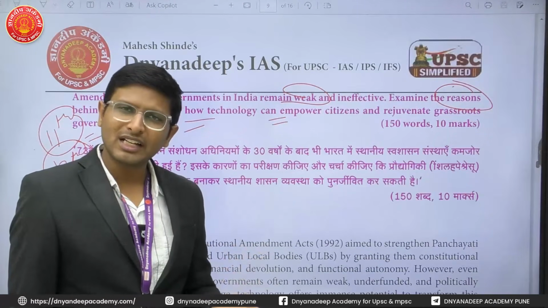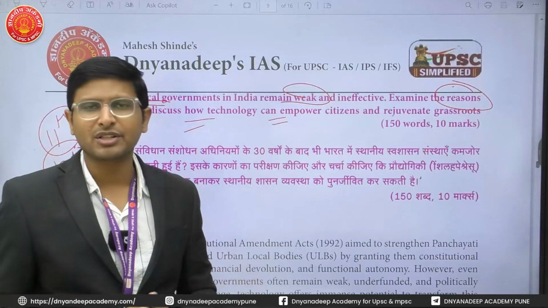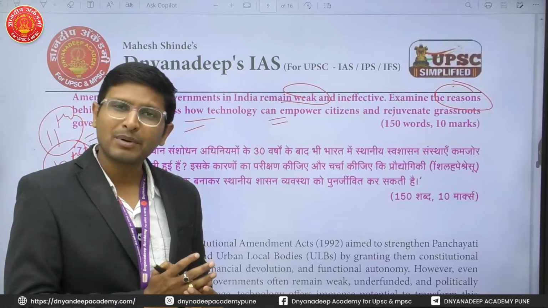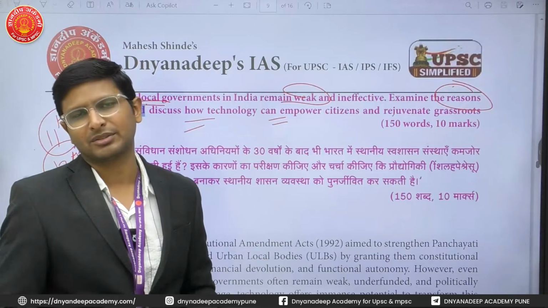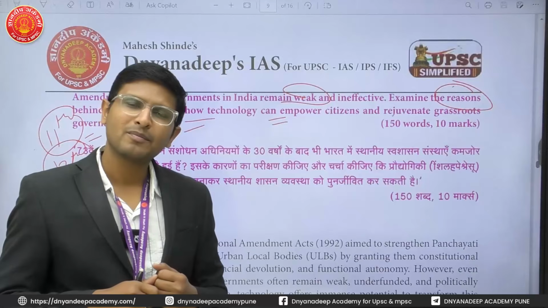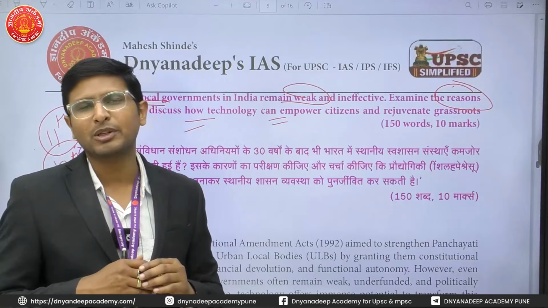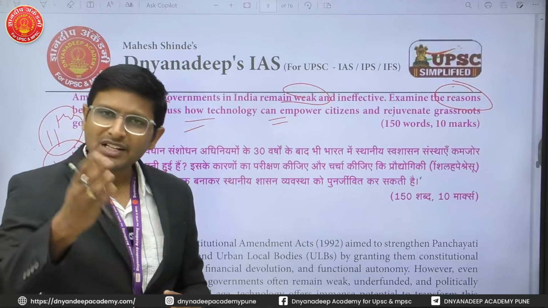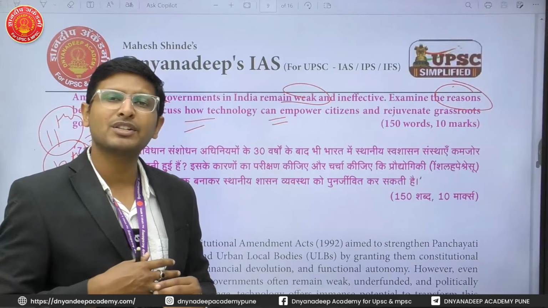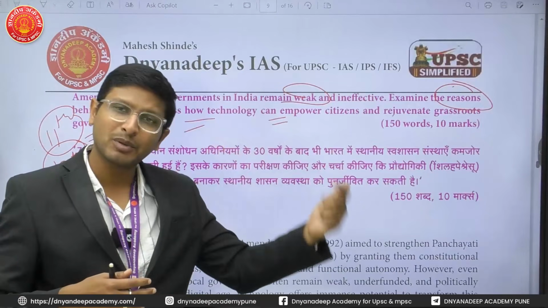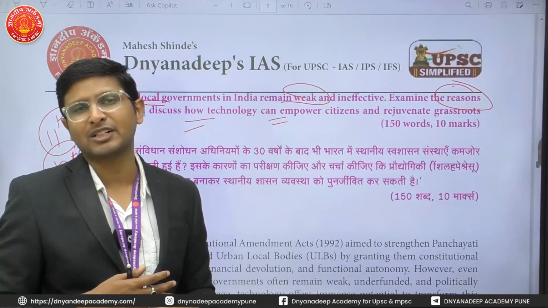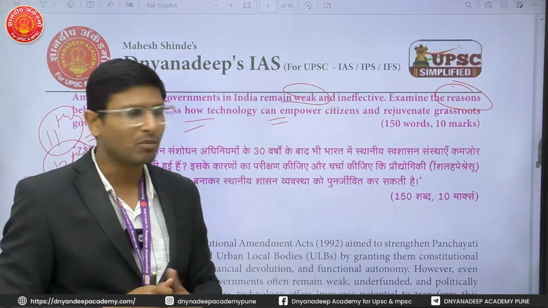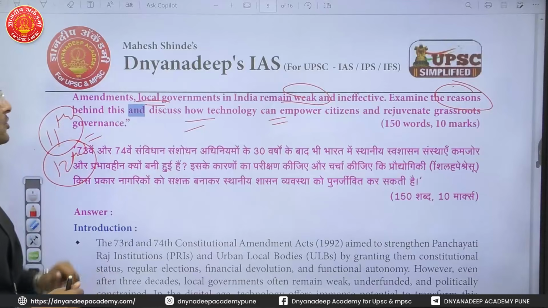The rural and urban bodies don't have proper infrastructure. For example, 25% of the villages which have a Gram Panchayat don't have Gram Panchayat buildings. That is a problem right now. There are multiple issues with respect to the 73rd and 74th Amendments. Gram Sabhas are not conducted regularly. The Panchayat Pati syndrome is there, where the woman Sarpanch is not actually working; her husband or another male person from her family is taking the decisions. These are all the problems, and that leads to the creation of many problems.